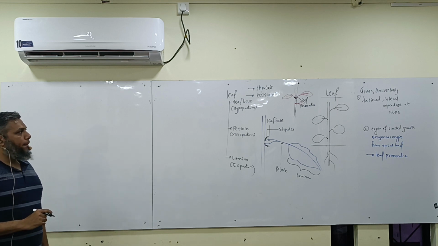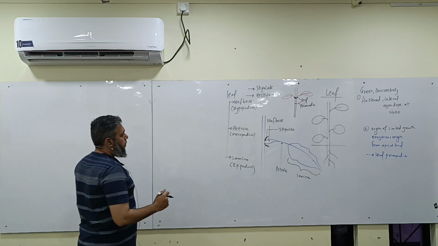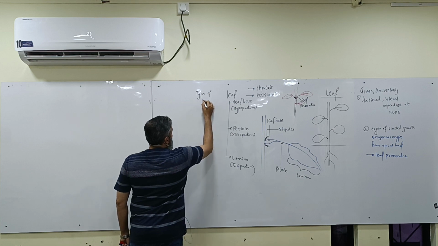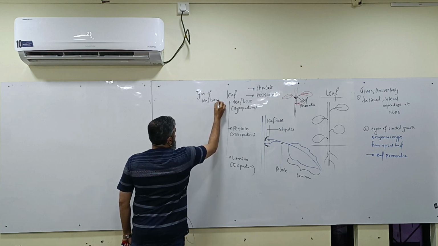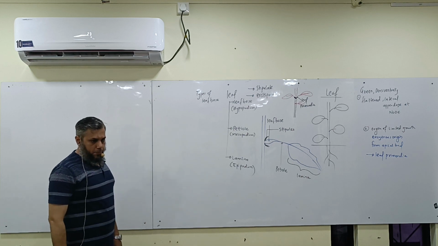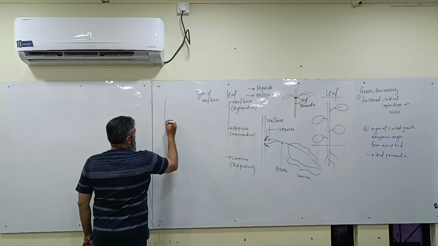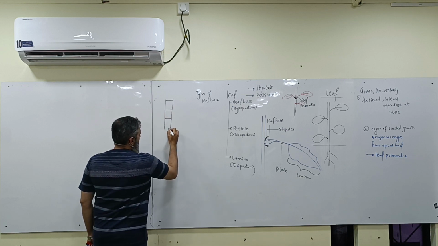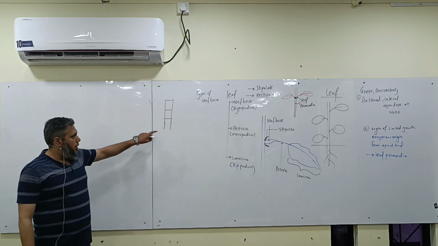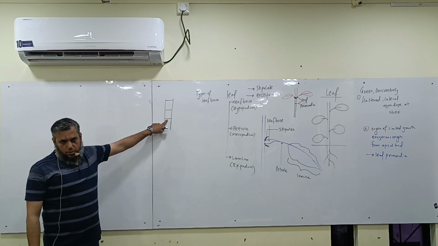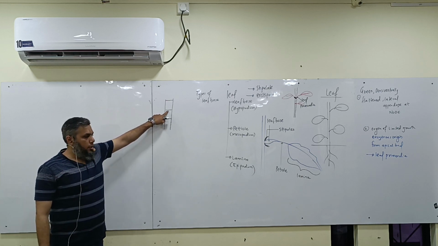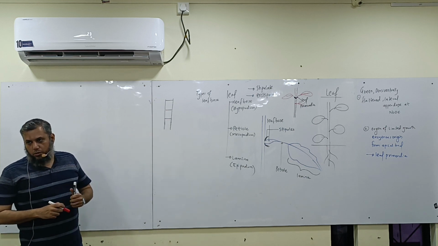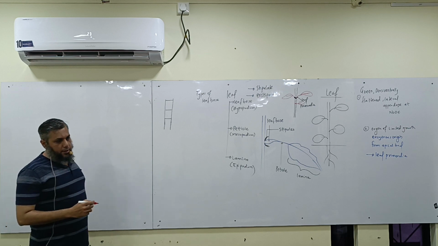Then, let us talk about the types of leaf base. Okay? Have you seen a sugarcane stem? Yes. Definitely yes. This horizontal line is the node. This another line is another node. And the distance between the two lines is called? Internode. Correct?